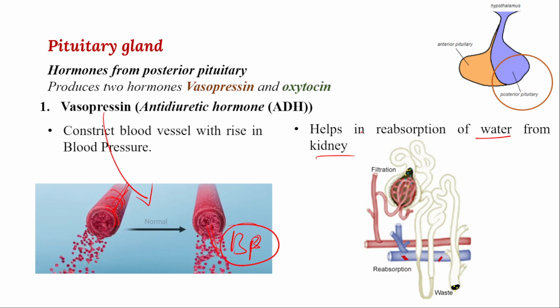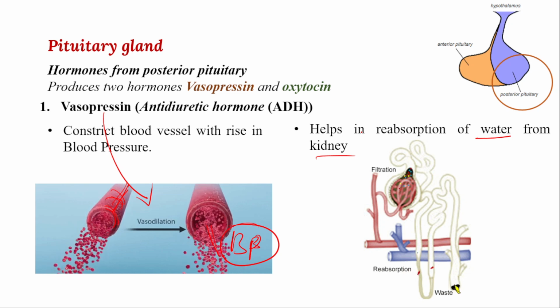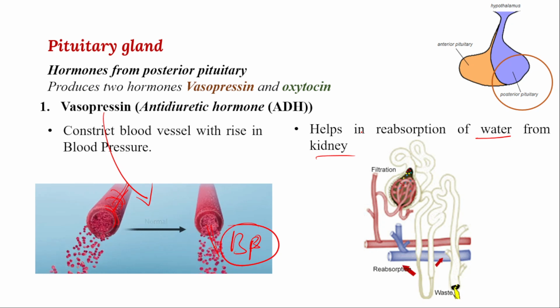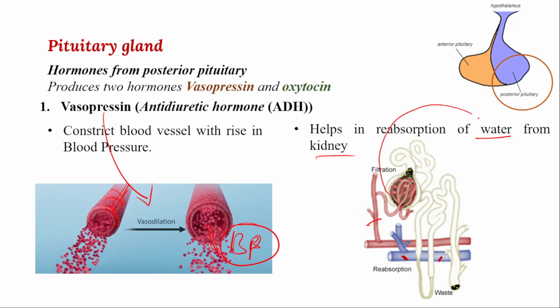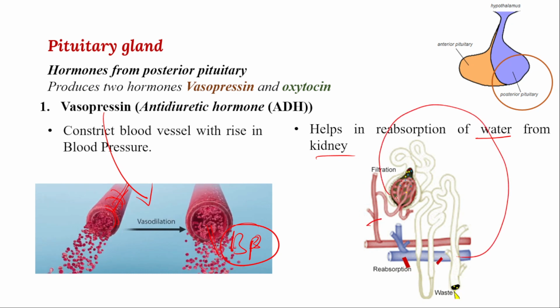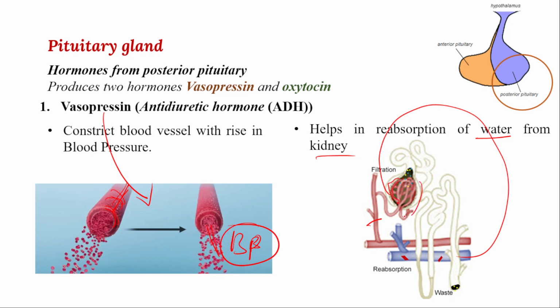Take an example: in an emergency condition, we will not be able to drink water properly. In that condition, excess water in the urine will be reabsorbed in the loop of Henle. If you take the structure of the kidney, this is the blood vessel, this is the entire structure of the kidney. The first part is called the glomerulus capsule.